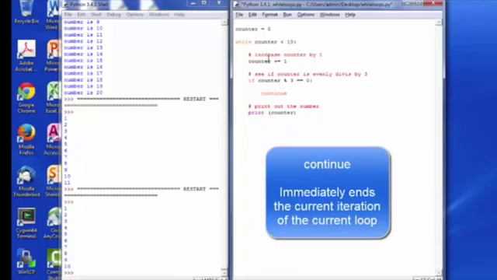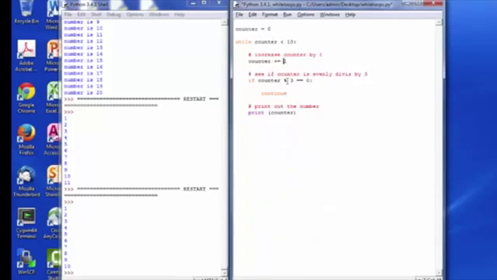So counter starts at 0, come in here, counter now becomes the number 1. Is 1 evenly divisible by 3? That's a false statement, so we skip that, and we print the number 1. Come back here, counter is now 2. Is 2 evenly divisible by 3? That's a false statement, we print out the number 2. Come back up here. Counter goes up by 1, counter is now 3. Is 3 evenly divisible by 3? That's a true statement. If that's true, we hit the continue statement, which means we immediately stop at this line, we jump back up here, and we reevaluate the condition.